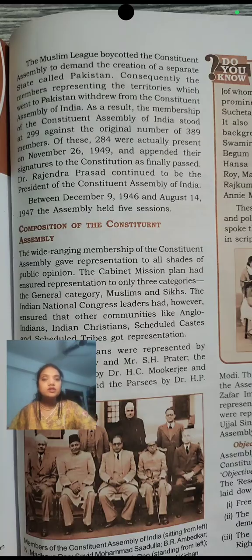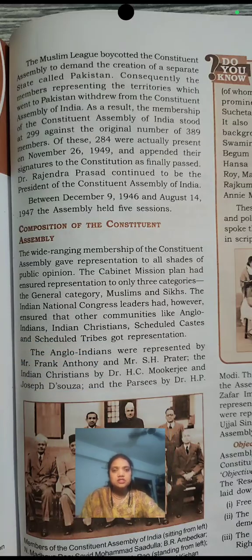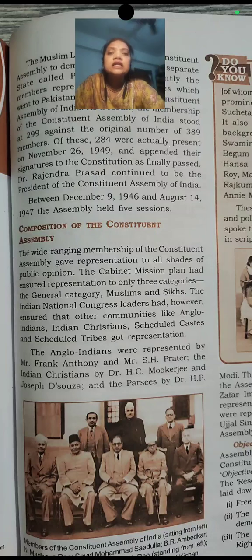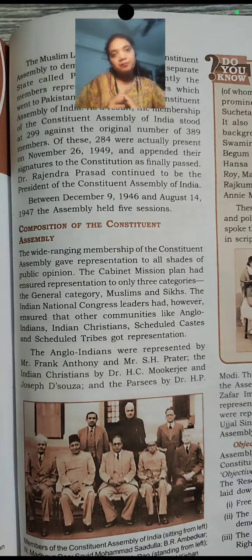See what the Cabinet Mission suggested. The Cabinet Mission said that proper representation has to be there in the Constituent Assembly, and they said there will be people representing the general category, the Muslim category and the Sikh category.